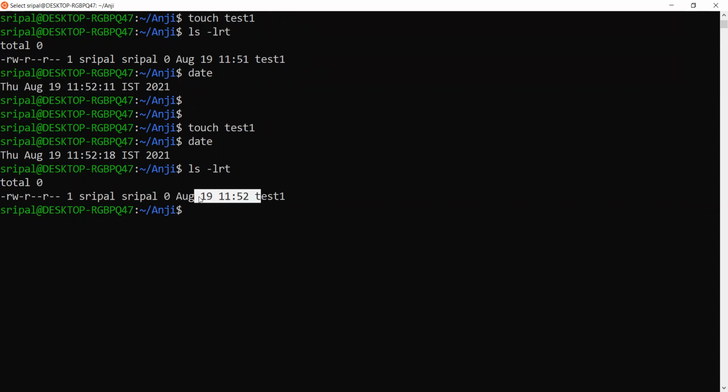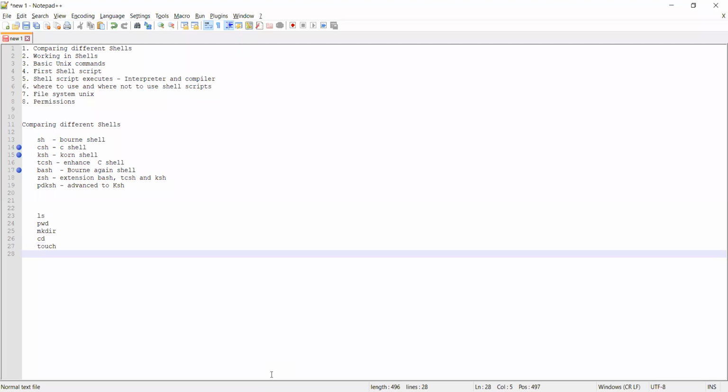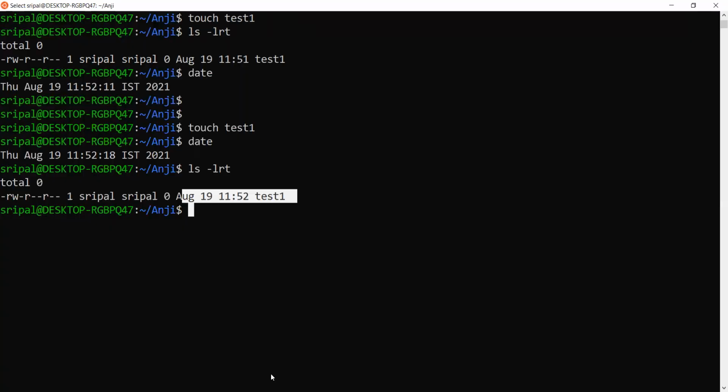So what touch does is either create a new file if the file doesn't exist, or, if the file does exist, change the timestamp to the current timestamp. The modified or created time will get changed to the latest timestamp. Question: if we have an existing file like test1, the data will not be available in that file? No, the data will be intact.